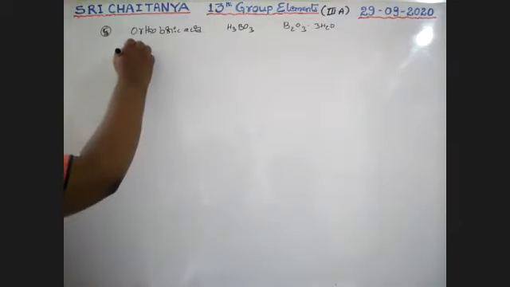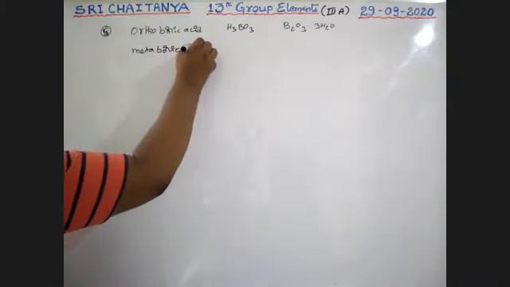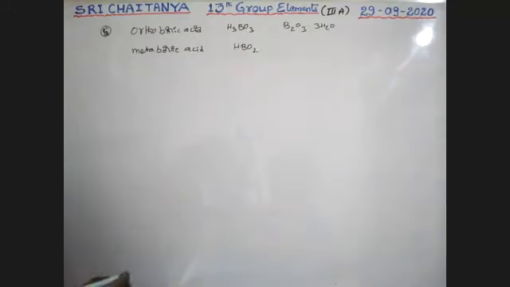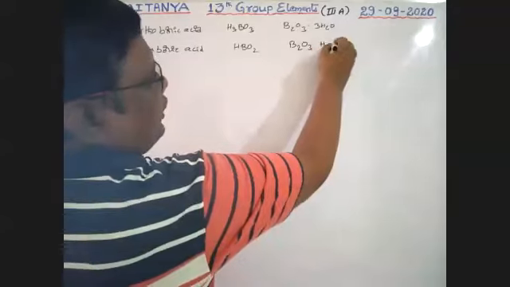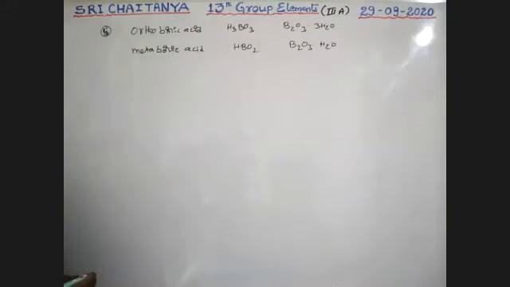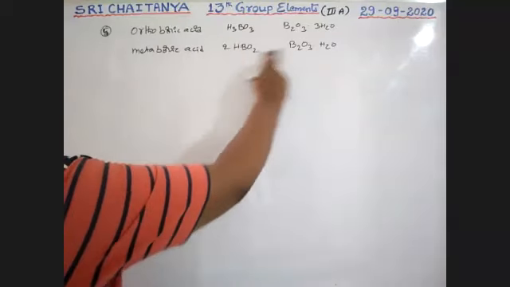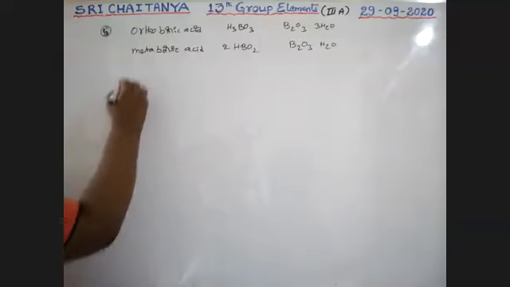Next, metaboric acid. Metaboric acid is HBO2 and HBO2. So this is represented like B2O3·H2O, so that is 2HBO2. This 2HBO2 is represented like this. So next, that is tetraboric acid.